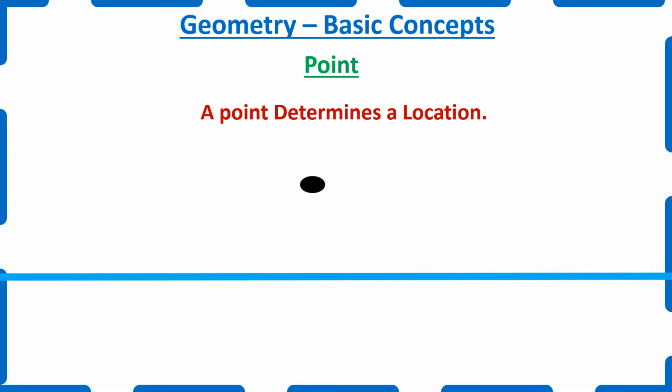Our first topic is point. A point determines a location. That is, a point has only position and no dimension. It has no length, no breadth or no thickness. How will we be naming the point? We can give a name for a point, any alphabet. It may be point A, point B, point C and so on. So, a point has only position and no dimension. It determines a location.